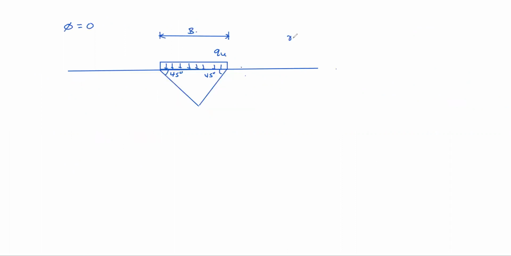So R equals R1 equals R0 here, which means the arc will come with the same radius everywhere, like this.